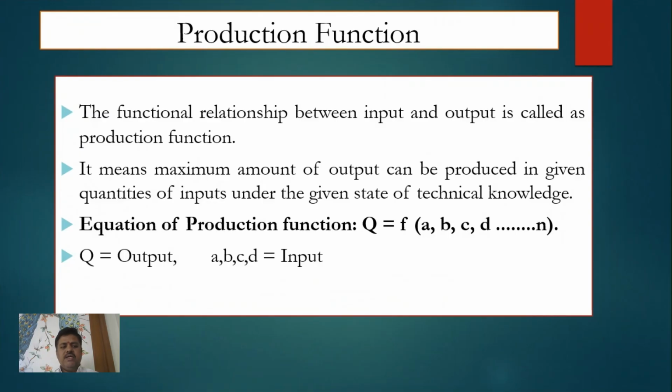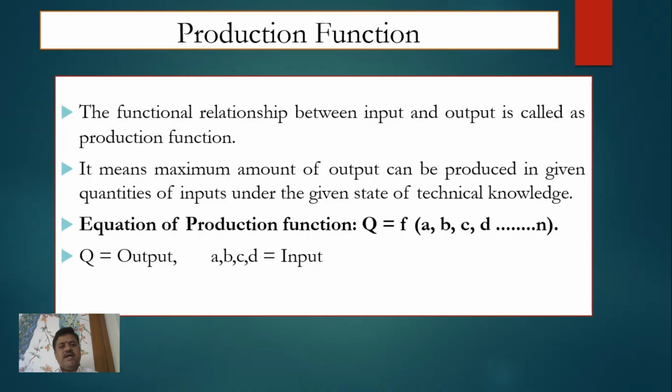That's why it is also given as the maximum amount of output that can be produced from given quantities of inputs under the given state of technical knowledge. It means technology remains constant, and when we get the maximum amount of output by utilizing the minimum amount of input, it is called a production function.